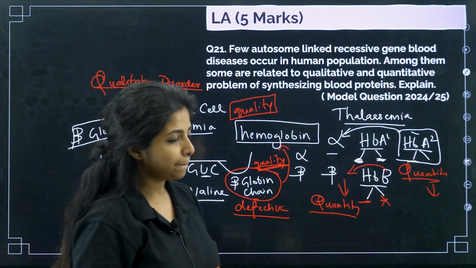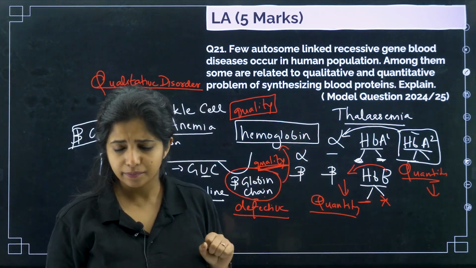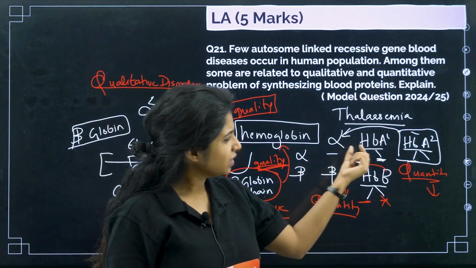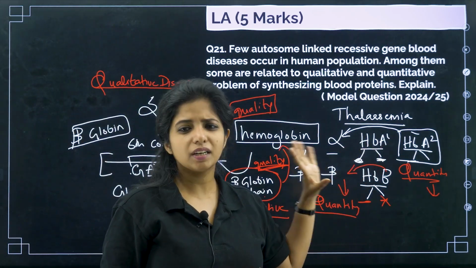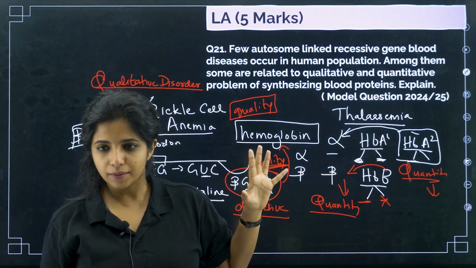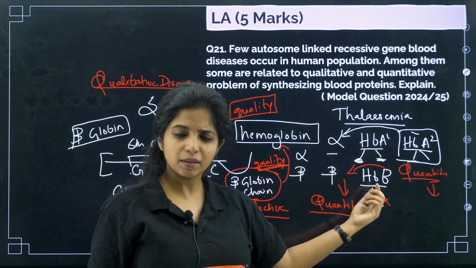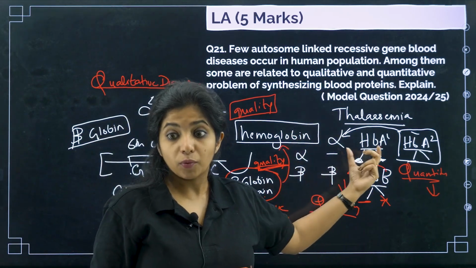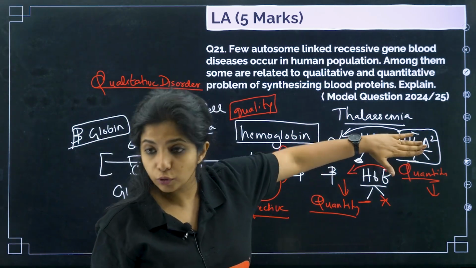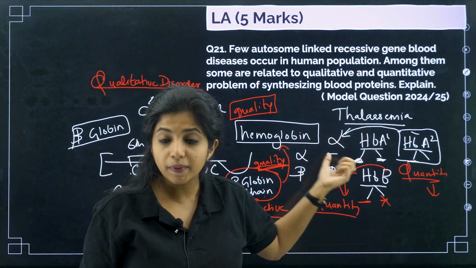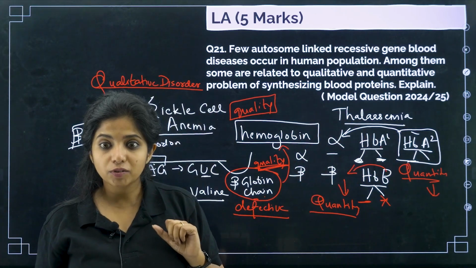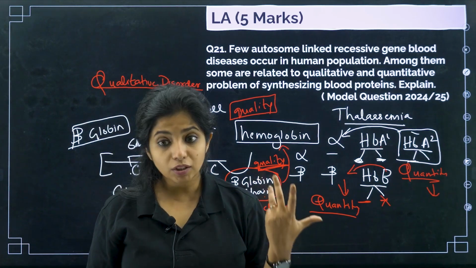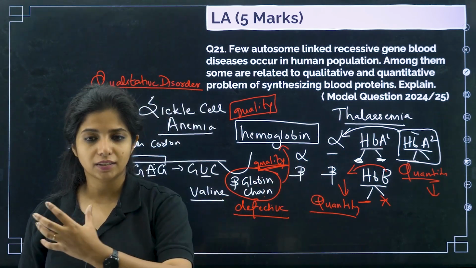So we say that a person is having thalassemia. It can be a minor, it can be a major patient also. Minor patient as in, yes, there might be a problem in one gene, but still production is happening. Here also some allele might be affected, but yes, production is happening. So we say it is a minor case. But when both of these genes are not working, that means you are not making alpha chain. That is a big problem. So this is a major case. Similarly over here, if beta gene is not being made, that is a big problem. So that is a major case. So we say major thalassemia and minor thalassemia patient.